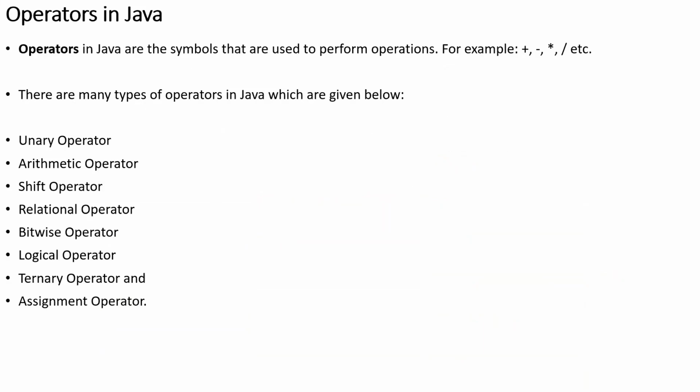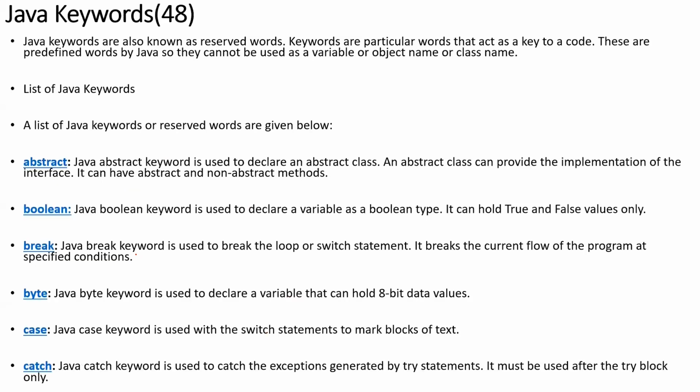Next, you have operators in Java. Generally, all the operators which you are using in C, C++, those operators are even present in Java. So you have unary operator, arithmetic operator, shift, relational, bitwise, and logical operators, that is less than, greater than, and, or, logical and, all these operators, ternary operators, assignment operators, equals to, right? So these are all different types of operators present in Java.